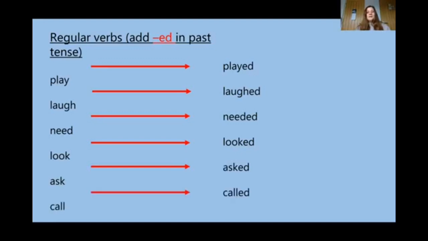Call turns into called. Remember that we say looked, laughed, played. So most of the verbs, when you add ed, we pronounce it as t. For example, asked, called.